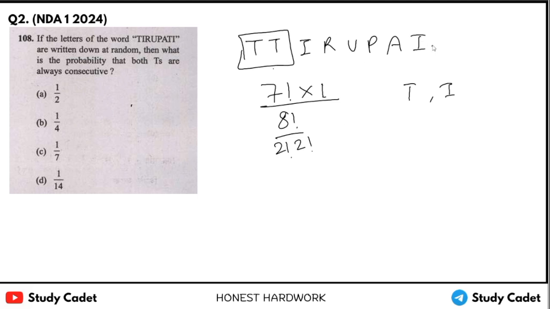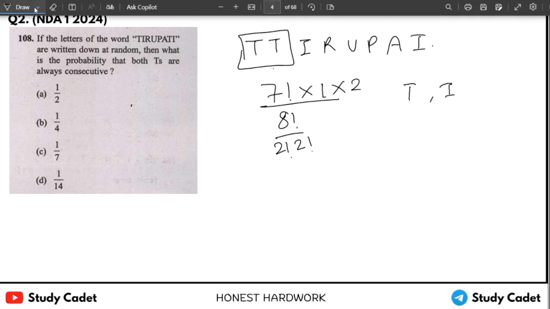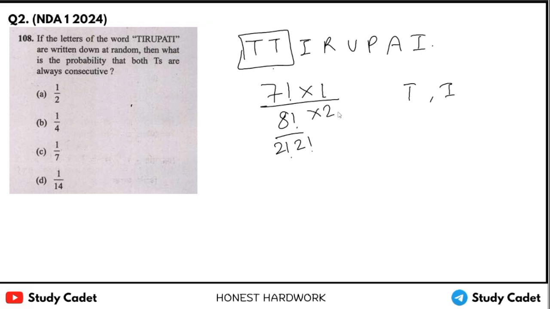Two I's are here also, so we need to divide by 2 factorial in the denominator, into 2 factorial.